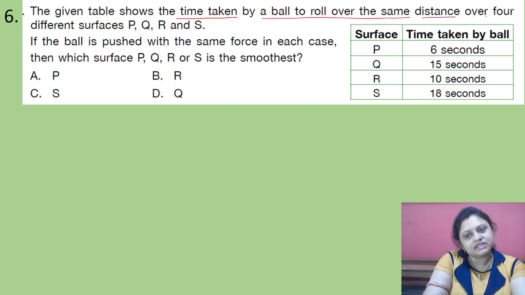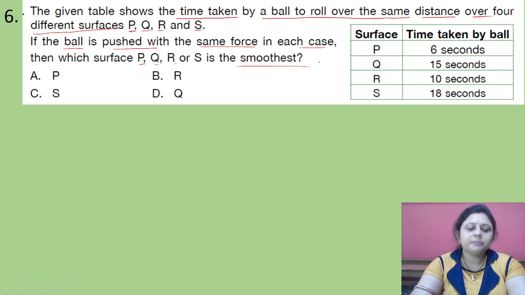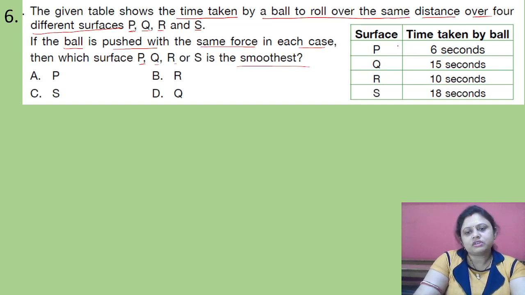Coming to the next question: the given table shows the time taken by a ball to roll over the same distance over four different surfaces P, Q, R and S. If the ball is pushed with the same force in each case, which surface is the smoothest? Options are A, P; B, R; C, S; D, Q. The times taken by the ball are P 6 seconds, Q 15 seconds, R 10 seconds, S 18 seconds. We have to find which one is the smoothest.